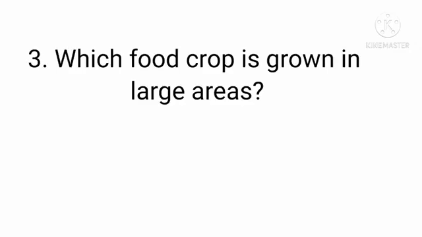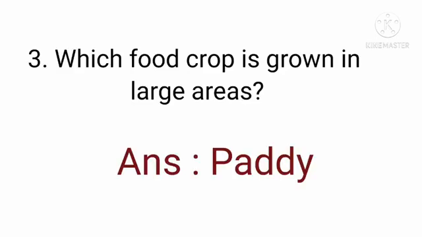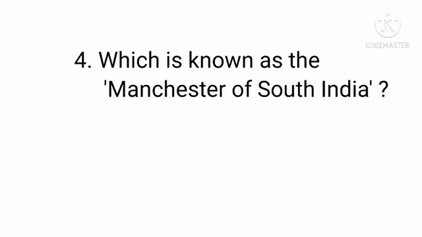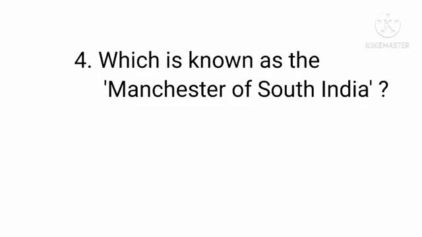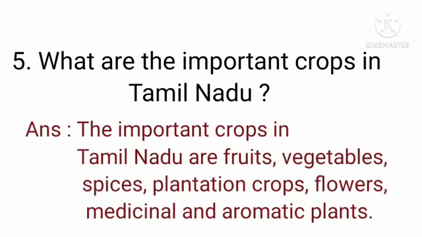Third question: which food crop is grown in large areas? Answer: paddy. Paddy is grown in large areas because rice is the main staple food of the state. Fourth question: which is known as the Manchester of South India? Answer: Coimbatore. Coimbatore is known as the Manchester of South India. Last question: what are the important crops in Tamil Nadu? The important crops in Tamil Nadu are fruits, vegetables, spices, plantation crops, flowers, medicinal and aromatic plants.